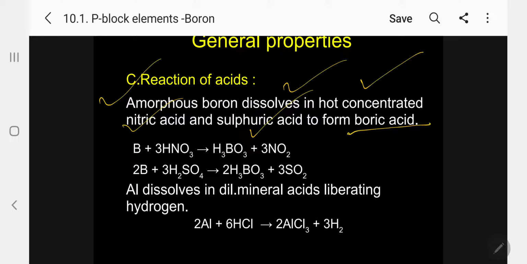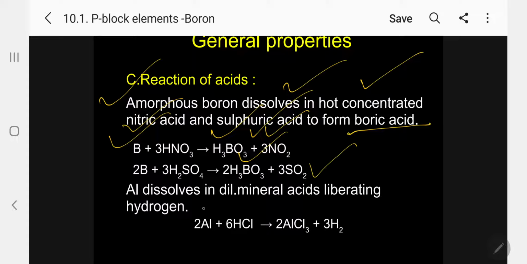Very, very important. It is the method of preparation of boric acid. So boron with 3 molecules of nitric acid gives H3BO3, boric acid, and 3NO2 is formed. The same way, sulfuric acid 3 moles reacts with 2 moles of boron to give 2 moles of boric acid and 3 SO2.